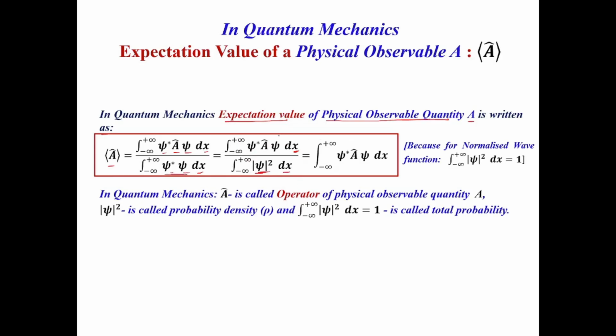If psi is a normalized wave function, then this value will be equal to 1.